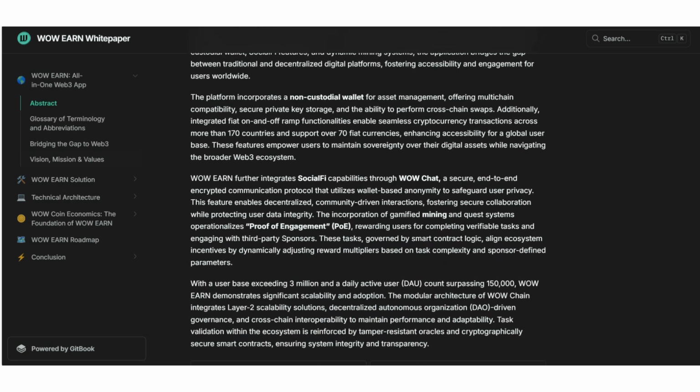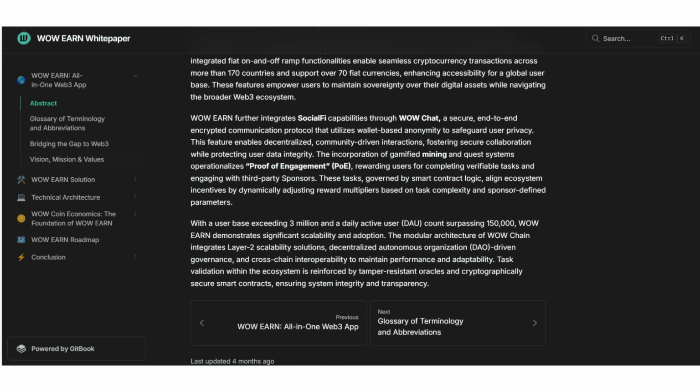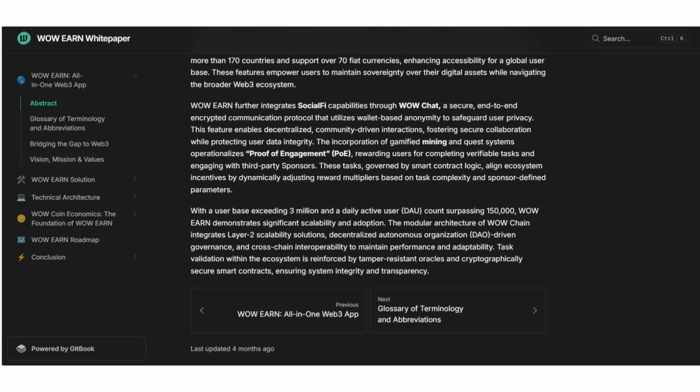Here we can find that WowEarn further integrates SocialFi capabilities through WowChat, a secure end-to-end encrypted communication protocol that utilizes wallet-based and anonymous safeguards to protect user privacy. This feature enables decentralized, community-driven interactions and fosters secure collaboration. So we can find the white paper to be able to understand WowEarn easily.